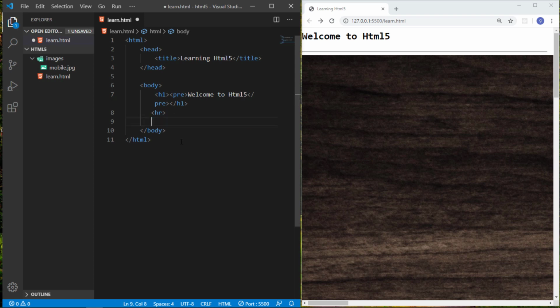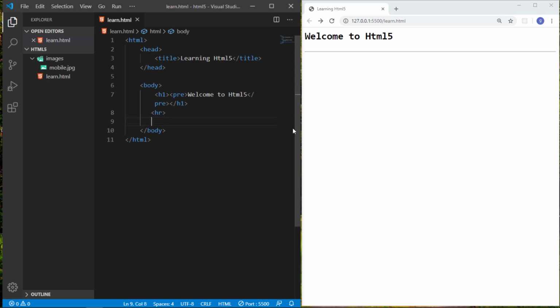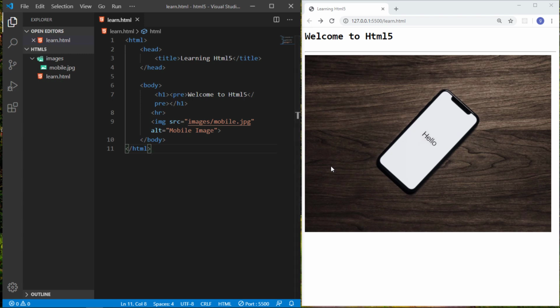I just want to remove this one because the image is too large. I have downloaded the image in a smaller size, and I have just attached it in the HTML page.